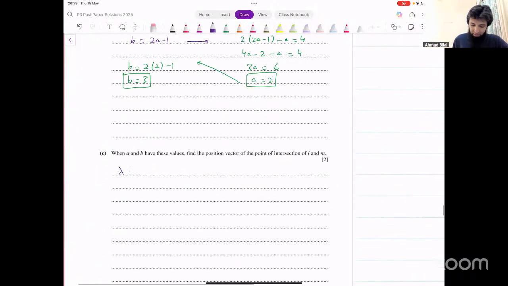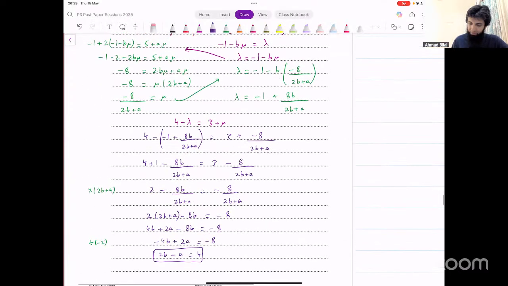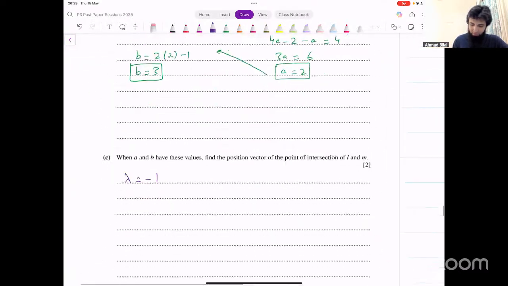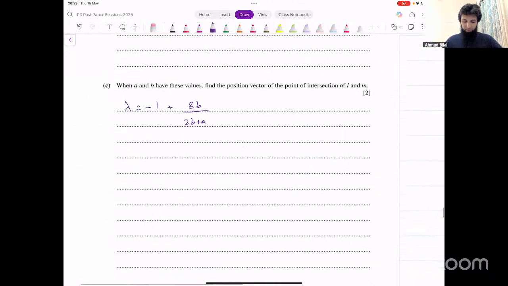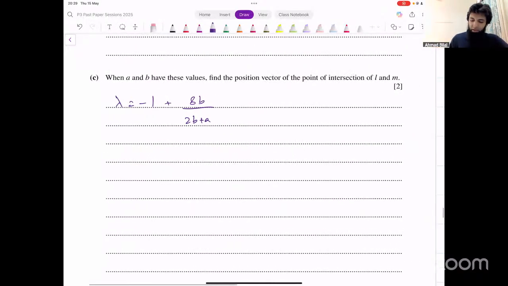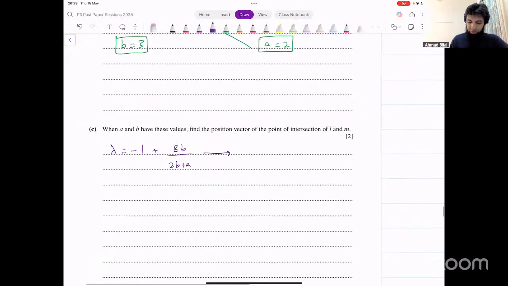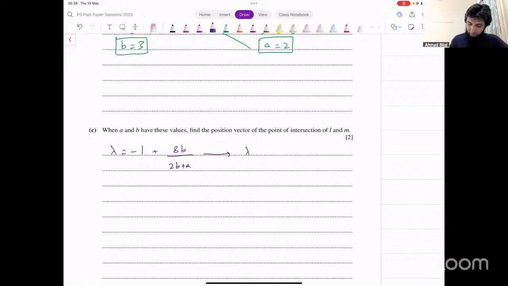Let me just write that here. Lambda equals minus 1 plus 8b over 2b plus a. That's the value for lambda that we had. Now we've got the values of a and b. Let's input them here. Lambda becomes minus 1 plus 8 into 3 divided by 2 into 3 plus 2. You can see what that value turns out to be. What's the value of lambda that we get?